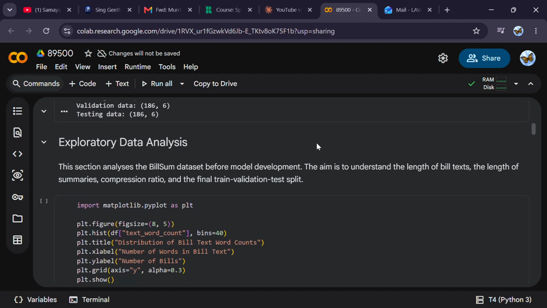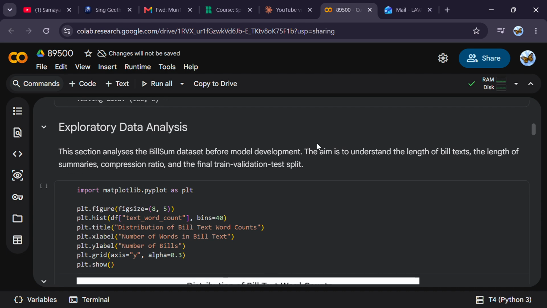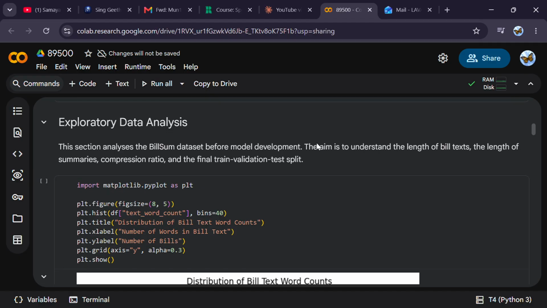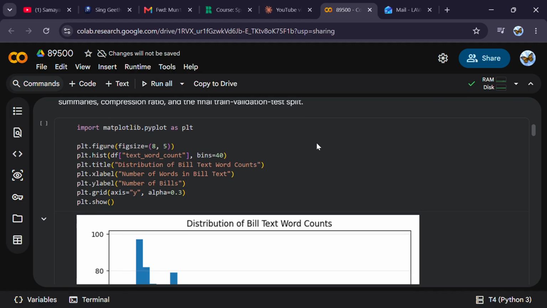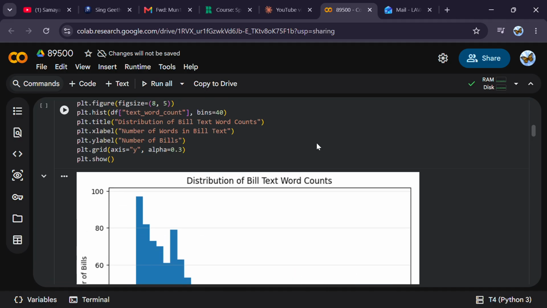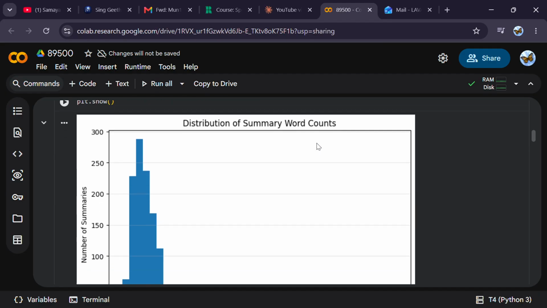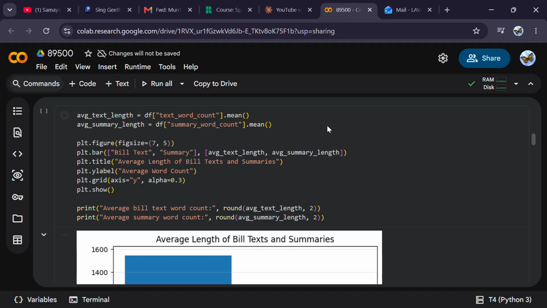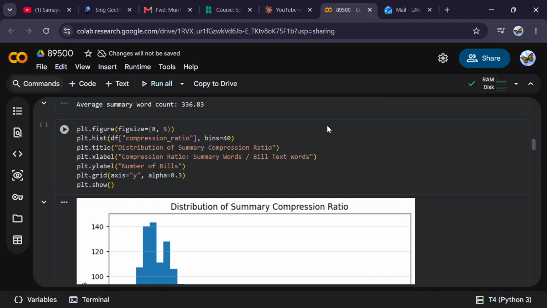And then before the model development, I did the EDA, exploratory data analysis, to visualize the data. So here is the distribution of bill text word counts, and this is the summary word counts visualization, and here is the average length of bill text and summaries visualization.